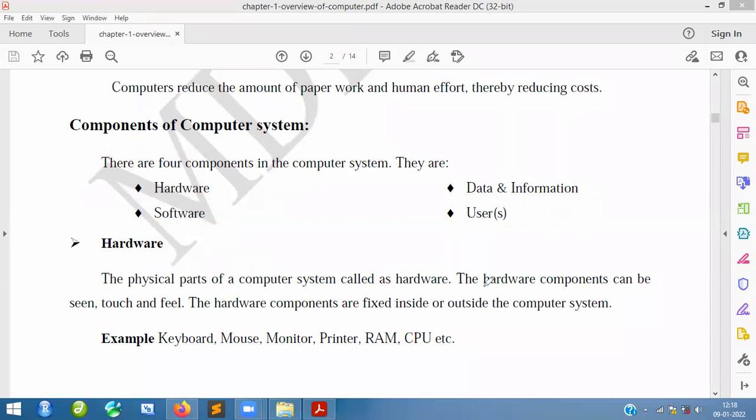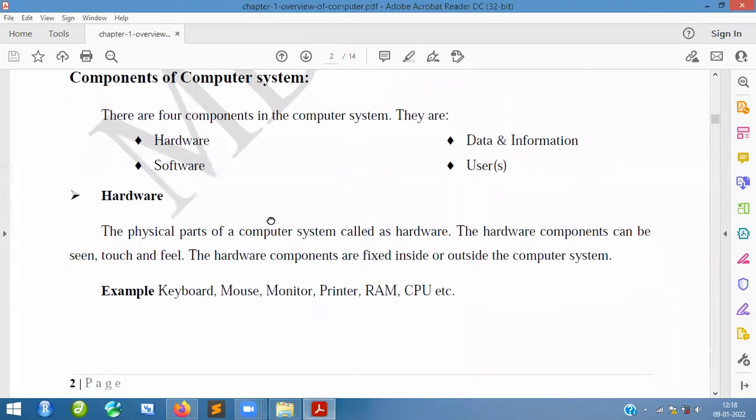So that is what the hardware components can be seen, touch and feel. Hardware components are fixed inside and outside the computer system. You can see, for example, keyboard, monitor, mouse, printer, RAM, CPU, PCB, printed circuit board, SMPS, so many things are there. Like that, you can touch and you can feel it. That is the reason why we say that these are all the physical components. That's why it's called hardware.